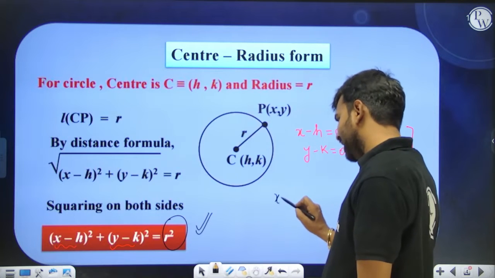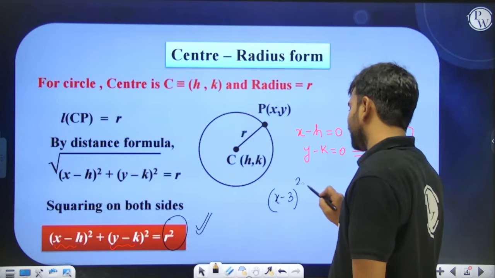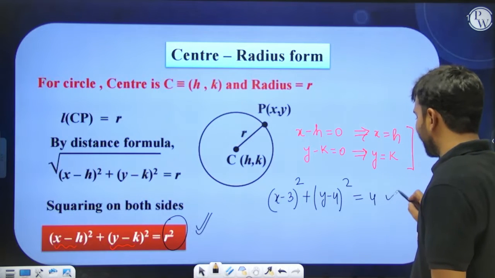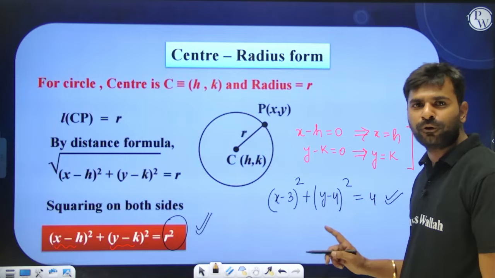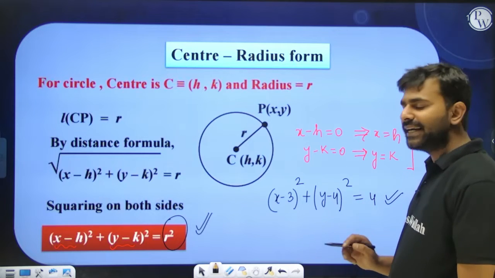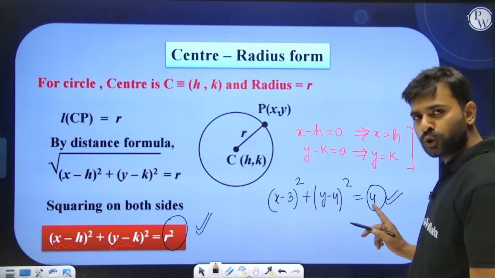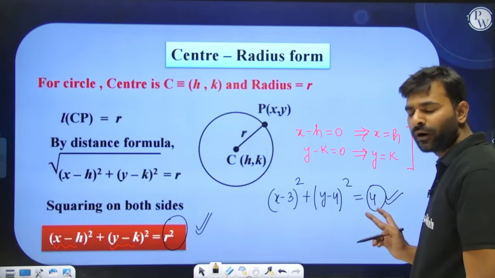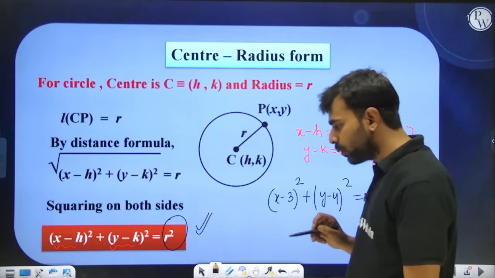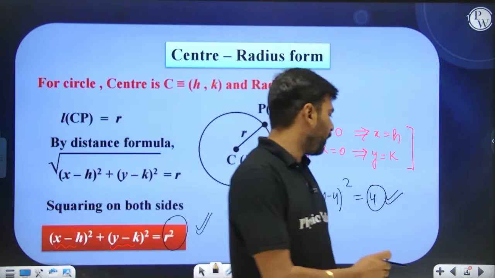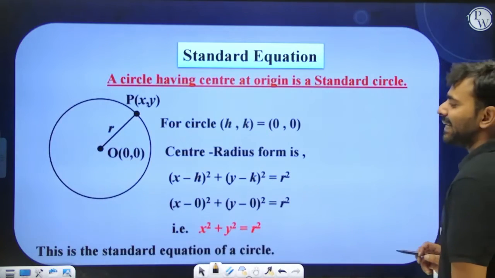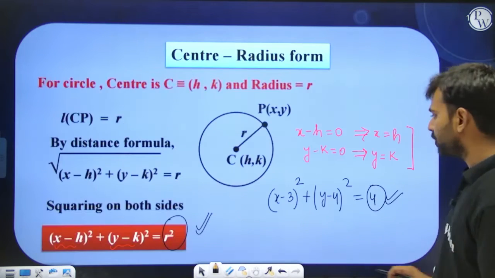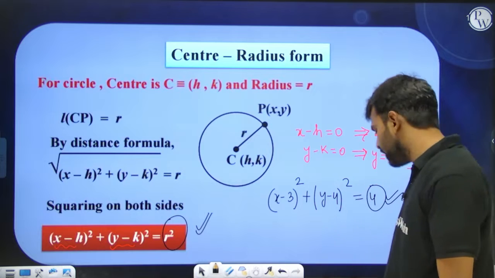So if an equation of a circle is given to you like this, then I hope you can tell me what exactly the center of the circle is. 3, 4, yes or no everyone? And what is the radius? The radius is 2, because 2 square is written over here, and that is equal to 4. So the radius is going to be equal to 2. By just looking at this equation, you can tell the center and radius of the circle. That's why we call this equation the center radius form.